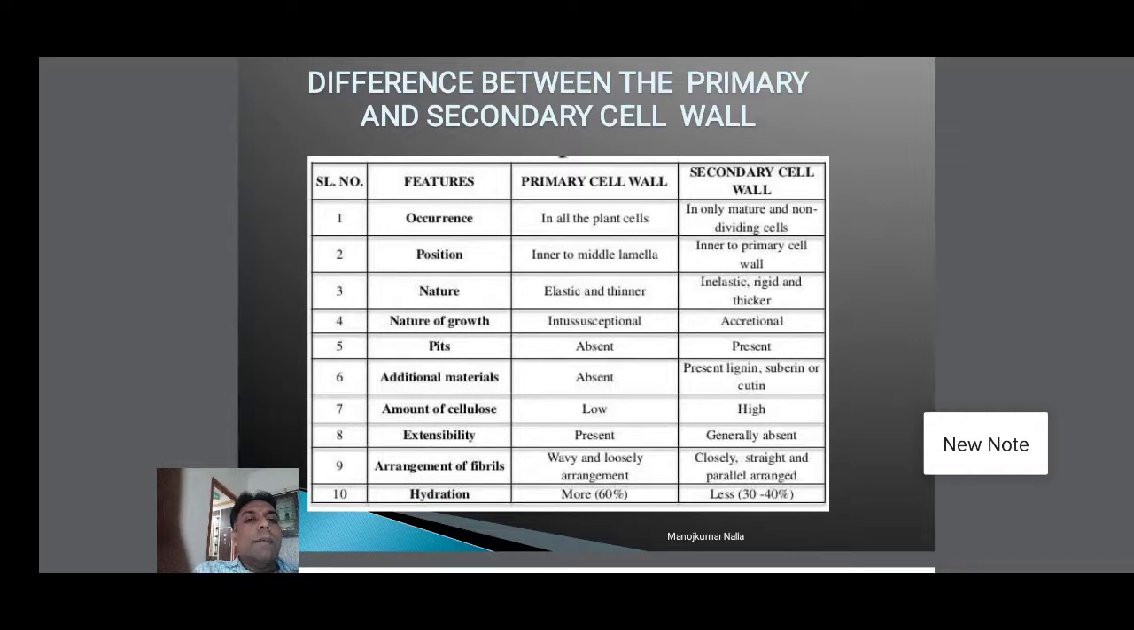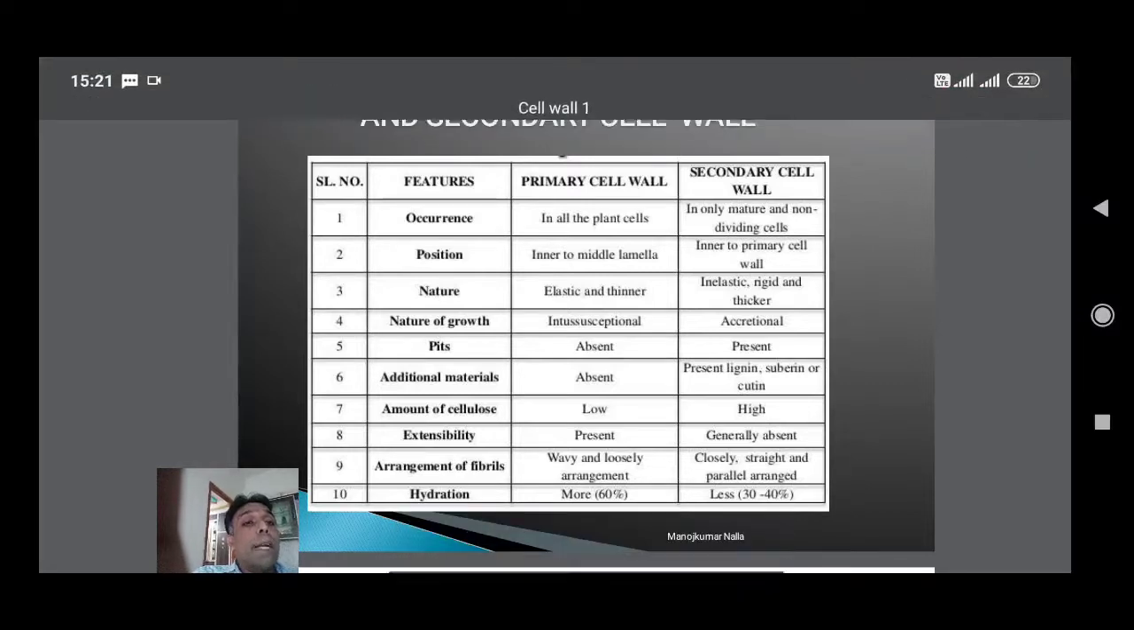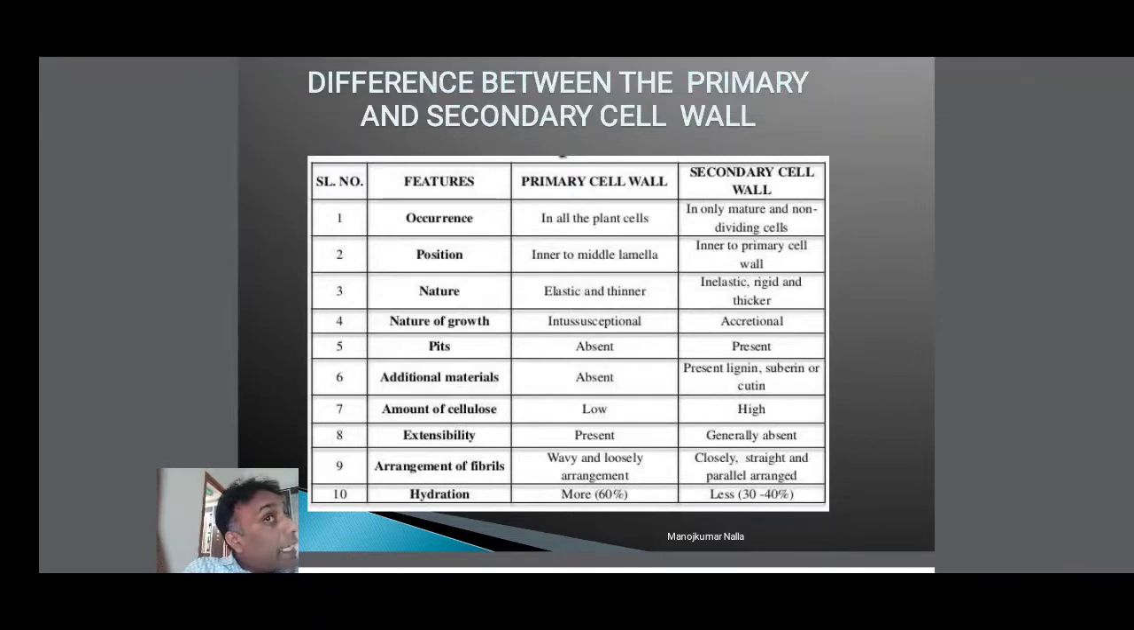At the same time, the secondary cell wall occurs only in mature and non-dividing cells. So this is the main difference between the primary cell wall and the secondary cell wall. The primary cell wall is present in all plant cells, but the secondary cell wall is present in mature cells, that is, non-dividing cells. Once a cell stops dividing, it is treated as a mature cell.